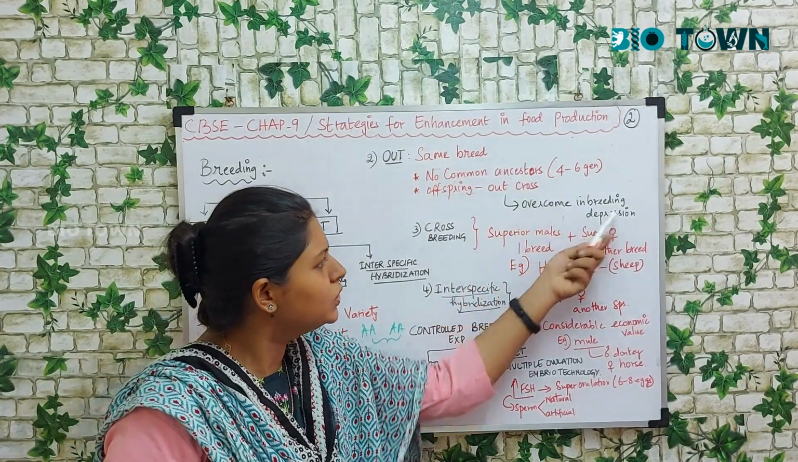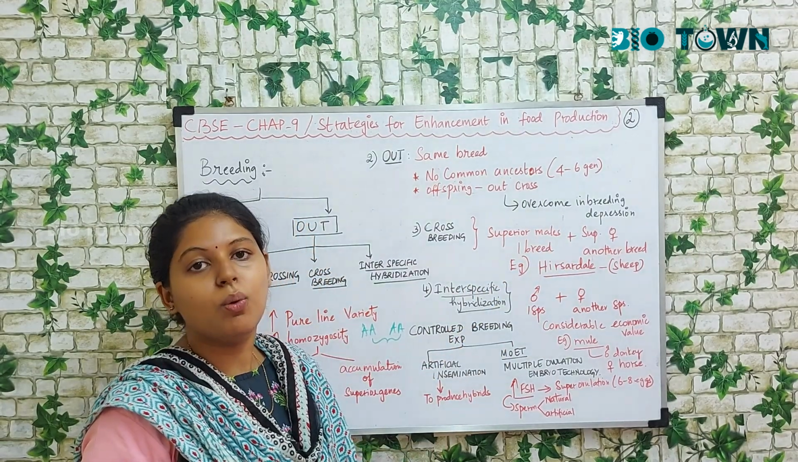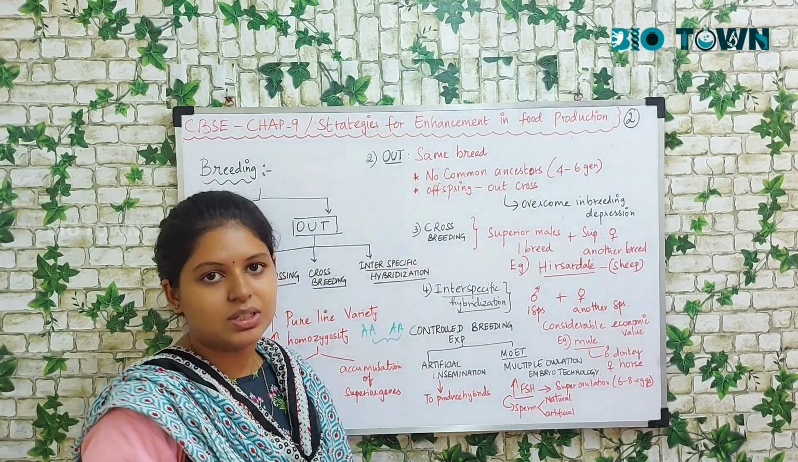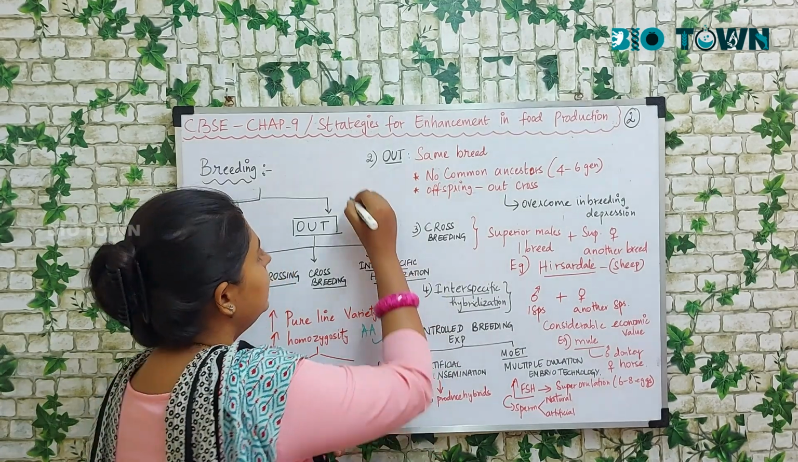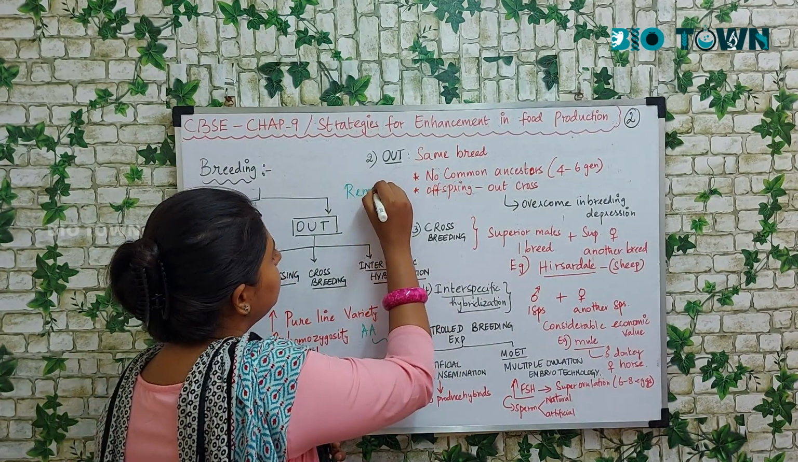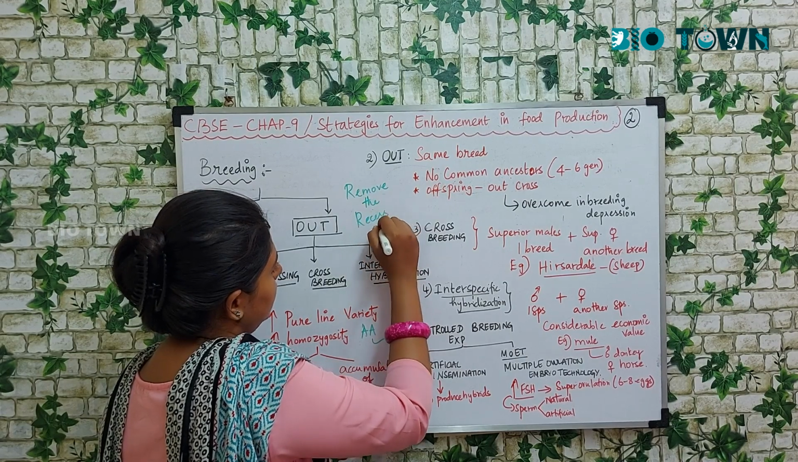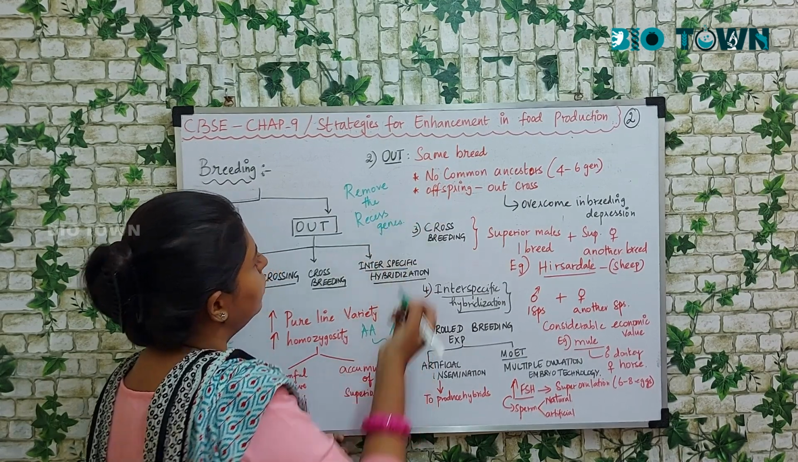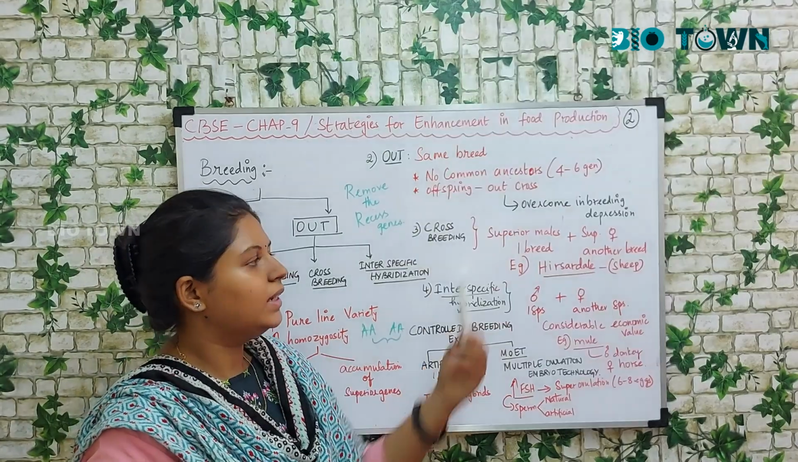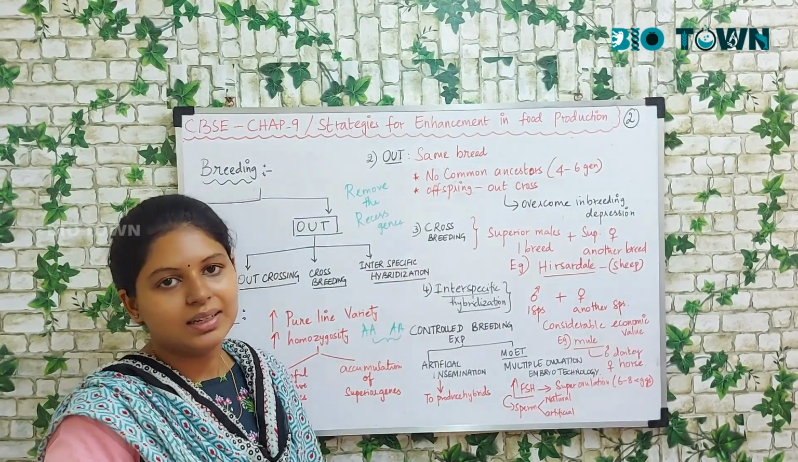The major advantage of this is to overcome inbreeding depression. Inbreeding depression means removing the recessive genes. So that is what they mean by saying to overcome inbreeding depression.